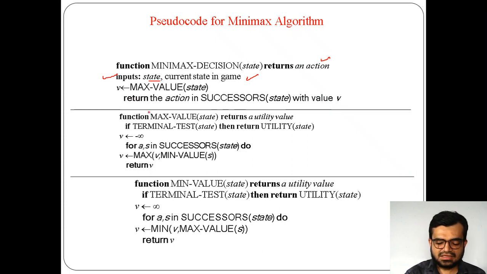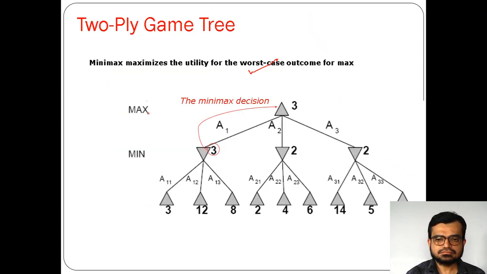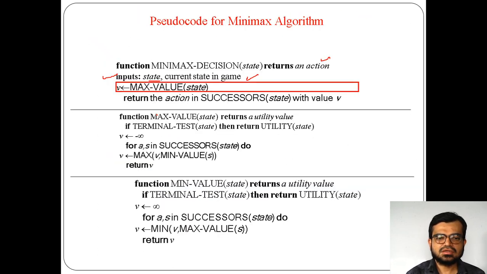Whatever happens, finally at the upper side it will select the maximum value among all of those, with the combination of max and min. So always the V value will be selected as the maximum value. This is very important. And it returns the action in successor with value V.